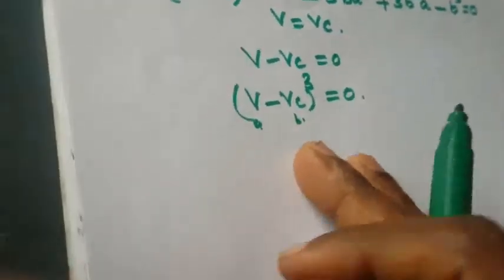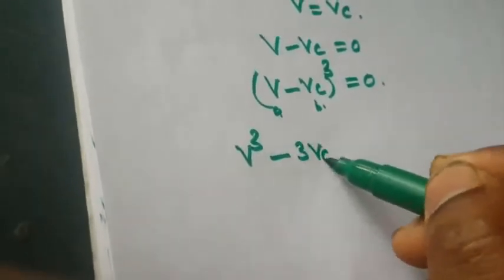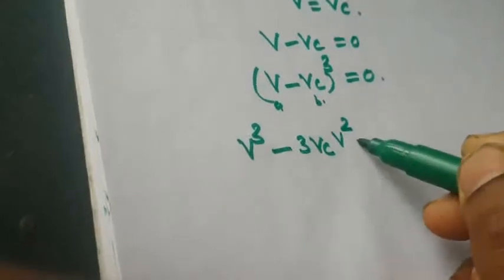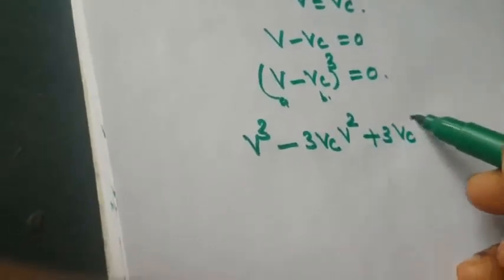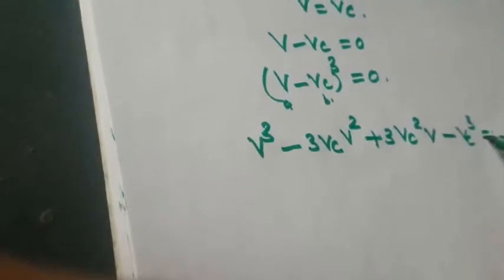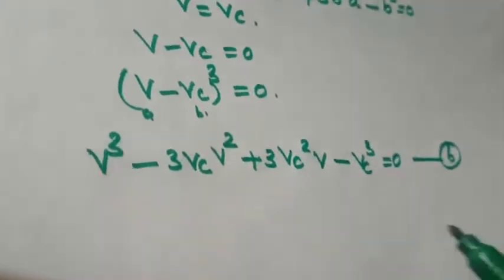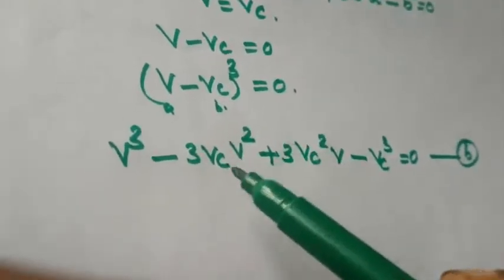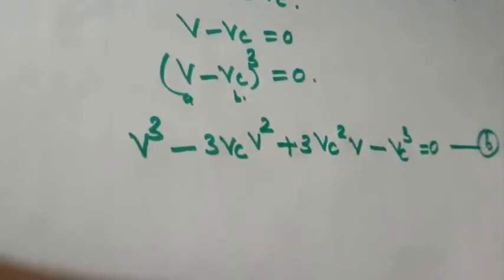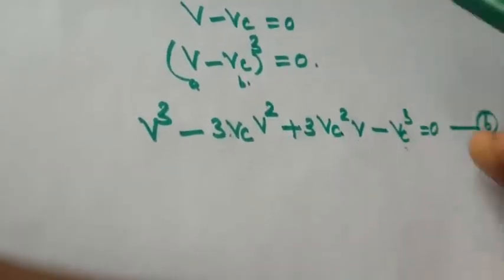Now you write this cubic equation: V cube minus 3 VC V square plus 3 VC square V minus VC cube equal to 0. Okay, this is another equation. This is the cubic equation. Now compare equation 6 and 5. This is V cube, V square term, then V term. This is the constant term.